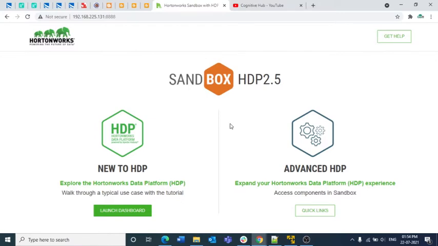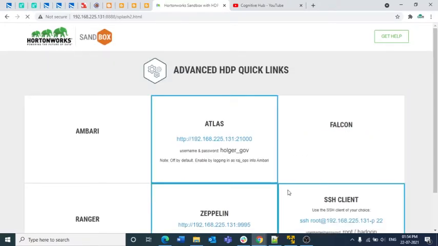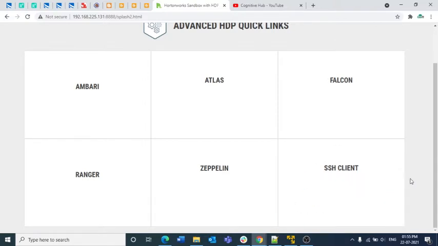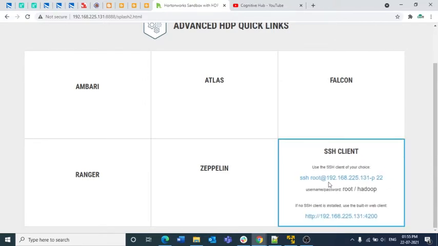So basically I am using the web terminal here. If you also have the Sandbox Machine, you can use PuTTY here, like SSH, using root as the username and hadoop as the password, the host name 192.168.225.131, and port number 22. You can do the SSH using this, but I don't have PuTTY currently on my system. So instead of installing it, I'm just using the web terminal here, because by default all the commands we need are already installed in the web terminal.